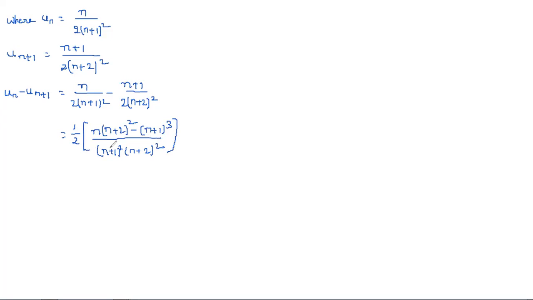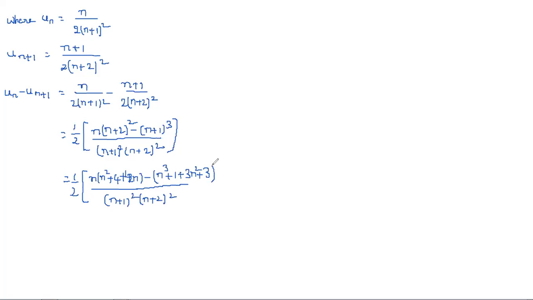It is equal to 1 by 2 into n into n square plus 4 plus 4n, using a plus b whole square, and next a plus b whole cube is a cube plus b cube plus 3a square b plus 3ab square, by the denominator as it is, n plus 1 whole square into n plus 2 whole square.